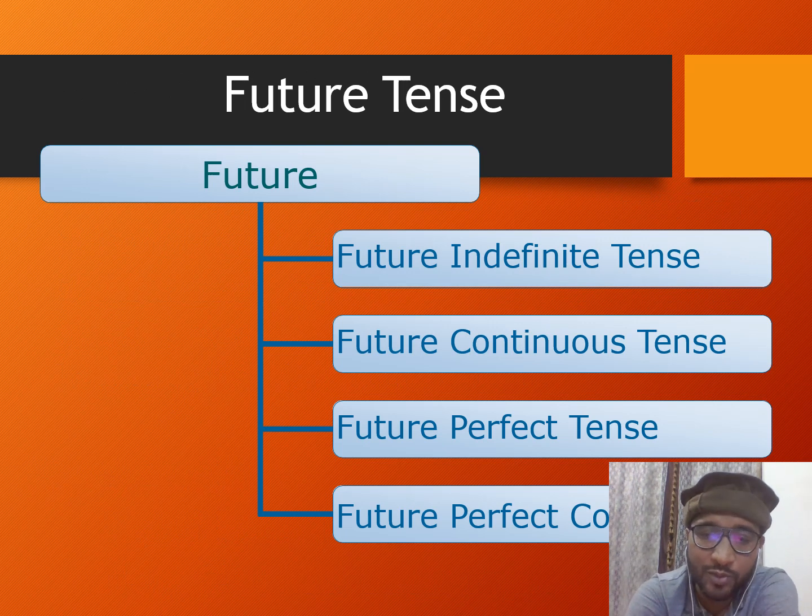Now I come towards my most favorite tense, which is future tense. Why do I call it my most favorite one? Because it talks about uncertainty, unsureness. It's a mystery. No one knows what happens. It is based on forecasting and predictions, because the future is unknown to a lot of people across the world. There are four aspects of future tense. The first one is future indefinite, the second is future continuous, the third is future perfect, and the fourth is future perfect continuous tense.